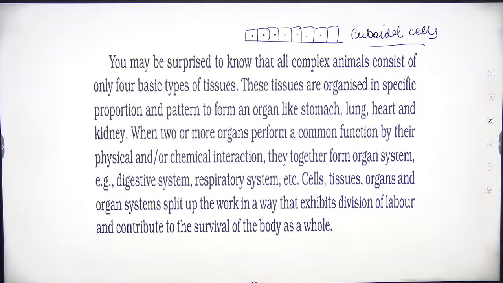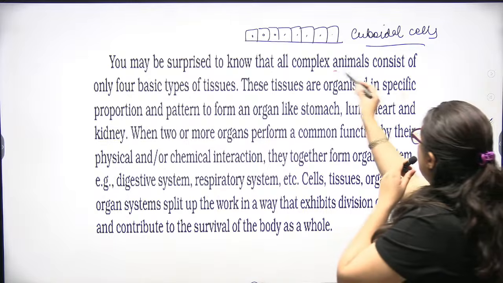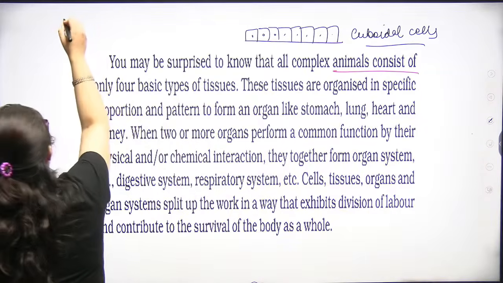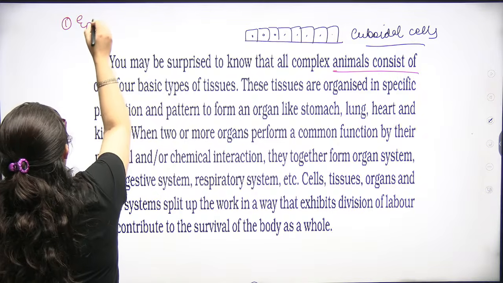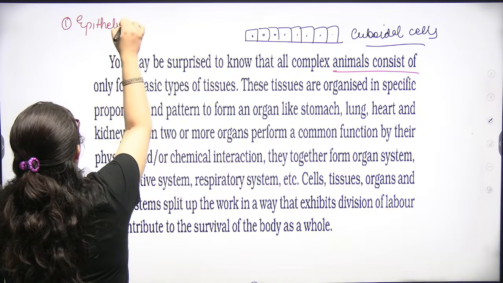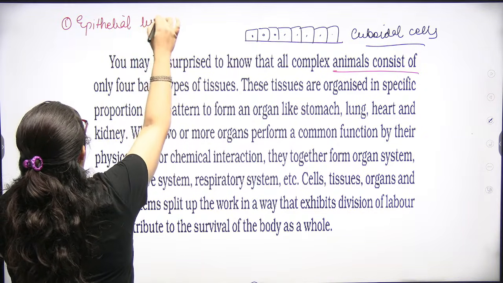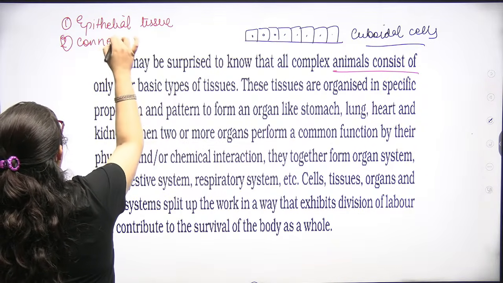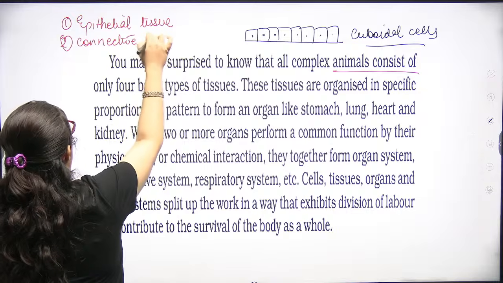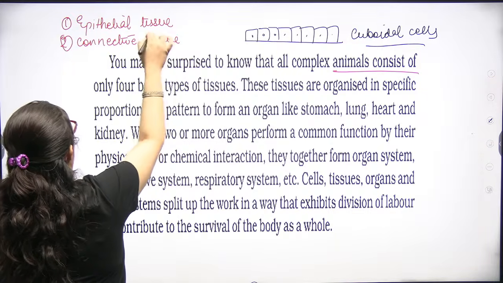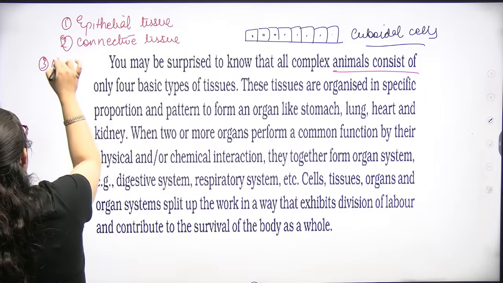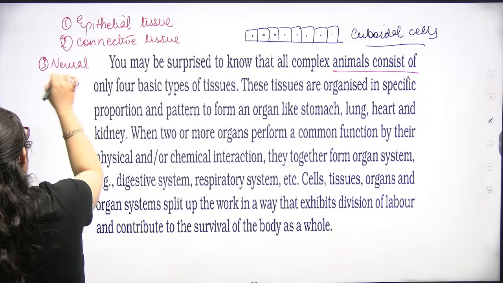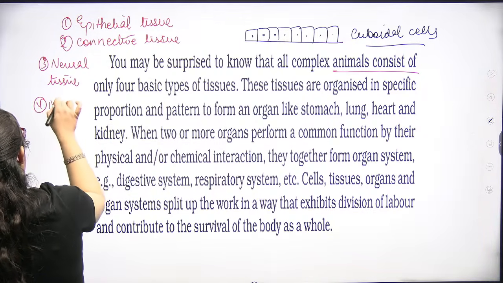You may be surprised to know that all complex animals are composed of four basic types of tissue. What are they? Epithelial tissue, connective tissue, third is neural tissue, fourth is muscular tissue.